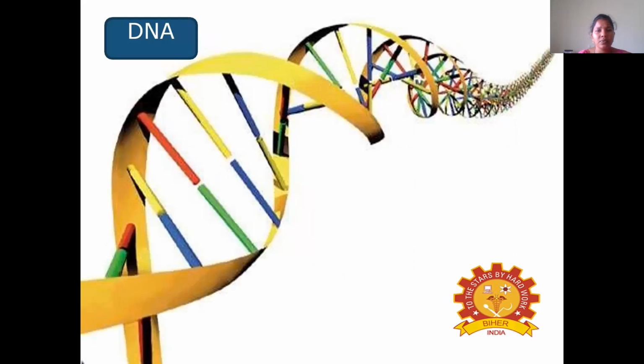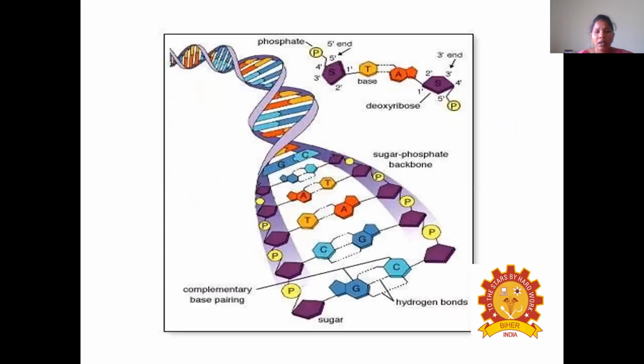So this is the structure of DNA. The DNA possesses a double helical structure. And these are the complementary base pairing present in the structure of DNA. How will these bases pair together? Always thymine will bind with adenine with 2 hydrogen bonds, and cytosine will bind with guanine with 3 hydrogen bonds.